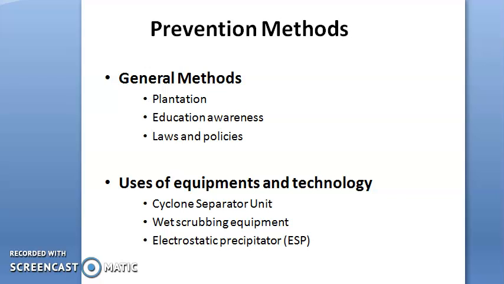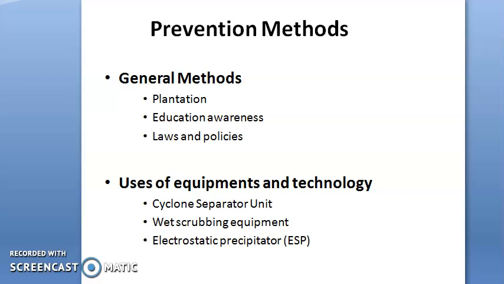environmental pollution. And the third important factor is law and policies, strict law and policies. Strict law and policies are responsible for controlling any kind of pollution, any kind of casualties. Nowadays the police and the district, state and country administrations are working on strict law and policies to prevent the coronavirus effect.